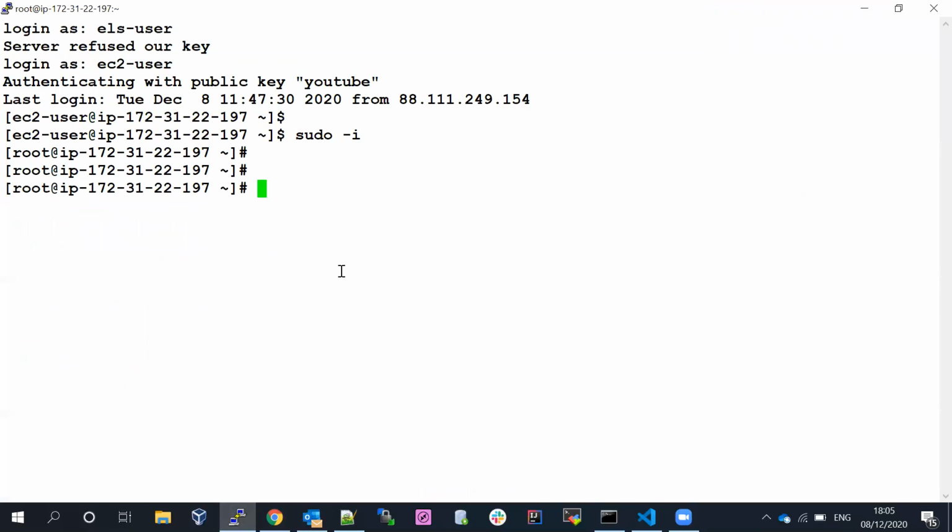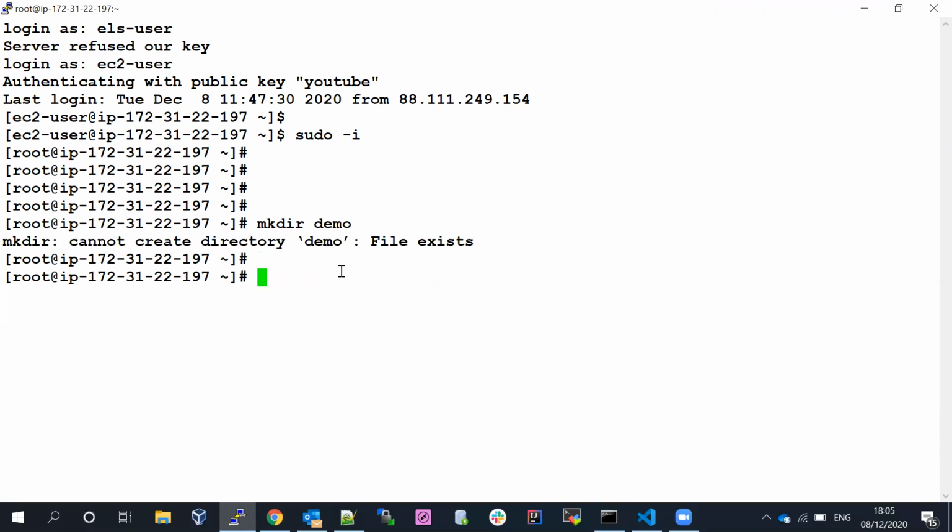Go to the server. Now I'm in the folder called demo, which is already available.